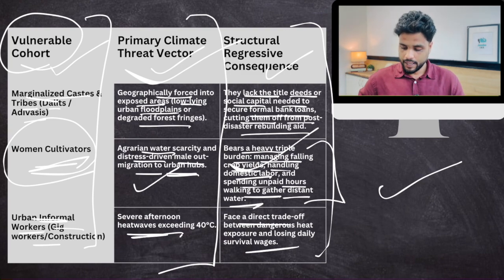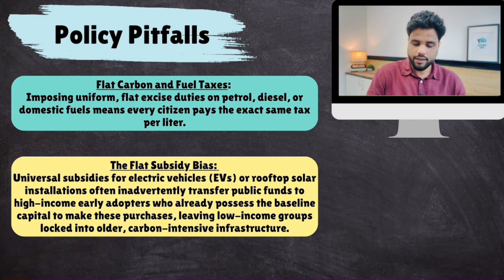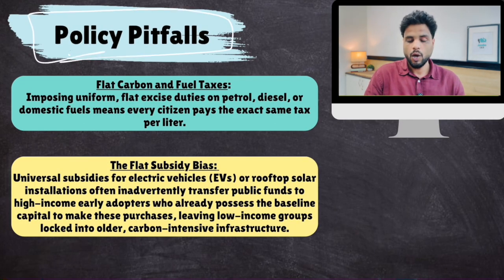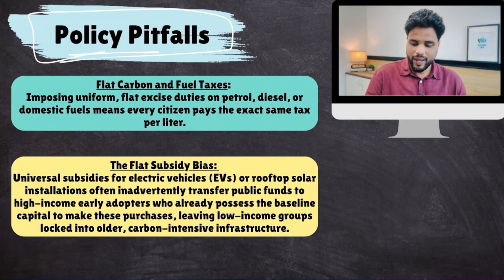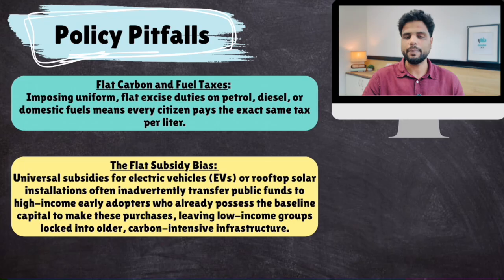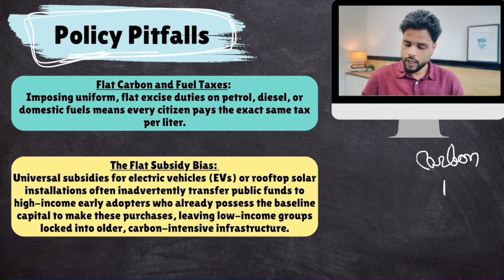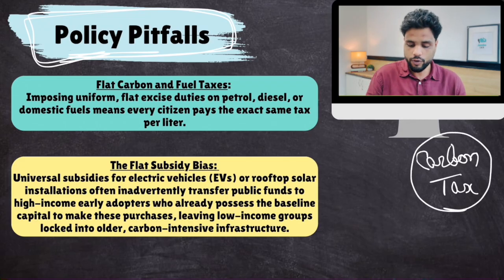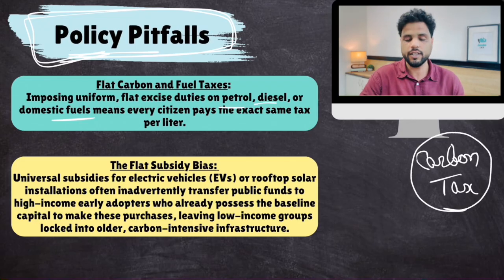Okay. Now, policy pitfalls. What mistakes are committed by the government to solve this problem? The government wants to solve this problem, but the tools it is employing actually harm poor people more. What happens? Well, to solve this problem of climate change, the government levies a carbon tax. To stop greenhouse gas emissions, the government levies extra tax on fuel, petrol, diesel, domestic fuels.